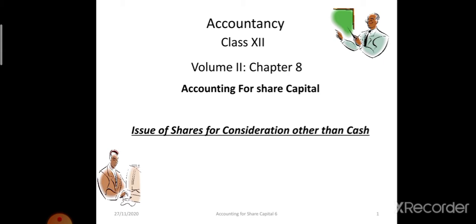In the previous videos and questions we had discussed that when the shares were issued, the shareholders were paying cash. Here the company enters into an agreement or arrangement with a vendor that the company, instead of paying cash for the assets acquired, will issue shares.